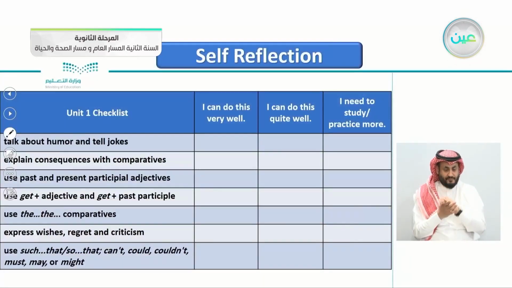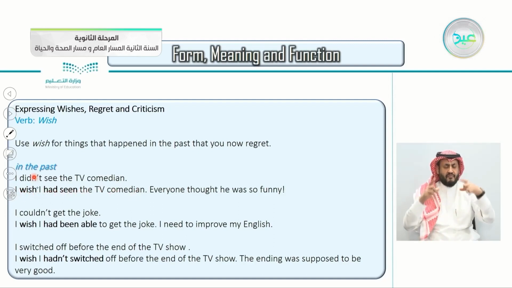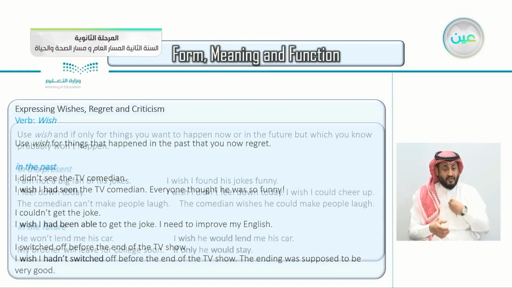Also, expressing wishes, regret, and criticism. If you remember this lesson here from the form, meaning, function, we use wish for things that happened in the past that you now regret. For example, when you say, I wish I had seen the TV comedian, because you didn't see it last night, so you regret not seeing him. Another example: I couldn't get the joke. I wish I had been able to get the joke. Notice all of these are in the past.